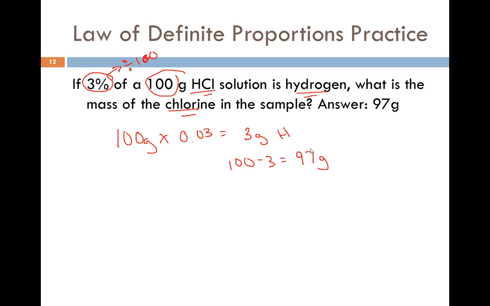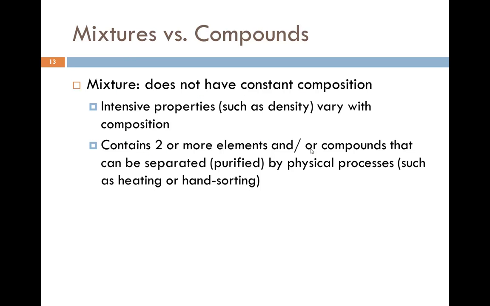Now, I had stated that the law of definite proportions came up with the mixtures and compounds. Mixtures do not have constant composition. So intensive properties such as density vary with the composition. Depending on how concentrated it is, it might have a heavier density. It contains 2 or more elements and/or compounds that can be separated, purified by physical processes such as heating or hand sorting.